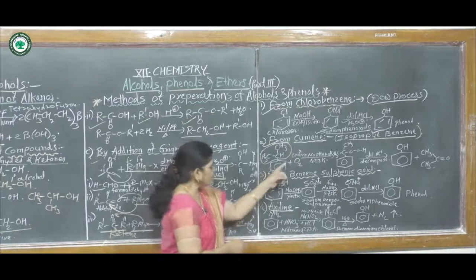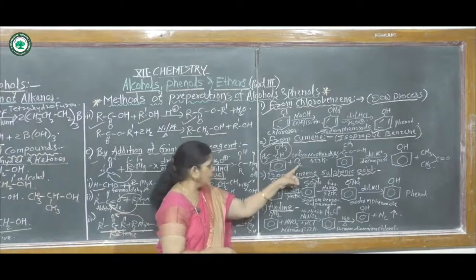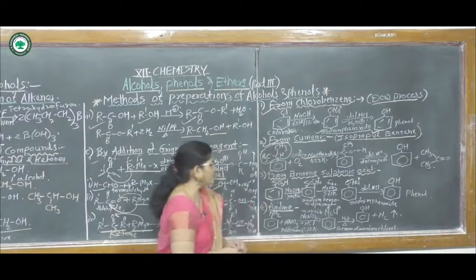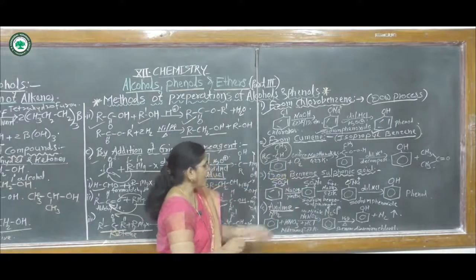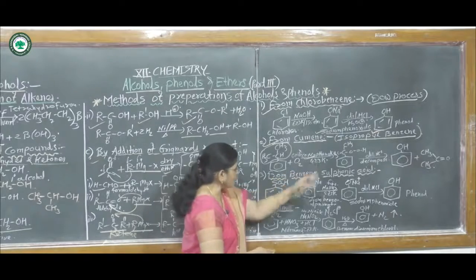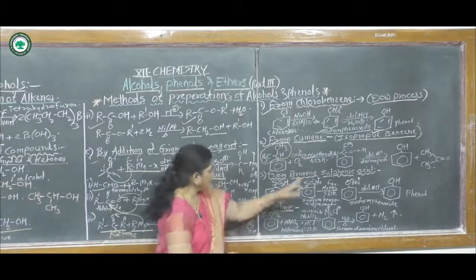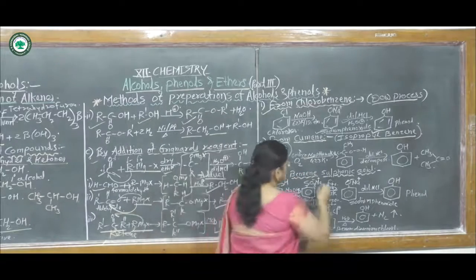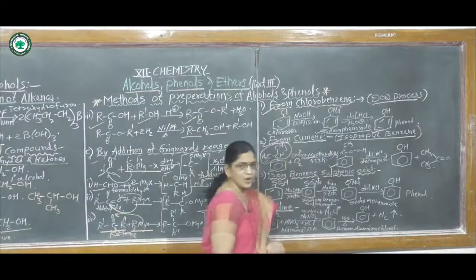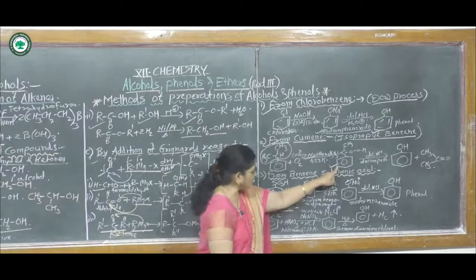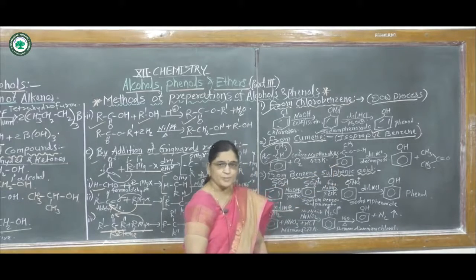This cumene, by oxidation with air in the presence of cobalt naphthenate at 423 Kelvin, gives an intermediate product called cumene hydroperoxide.